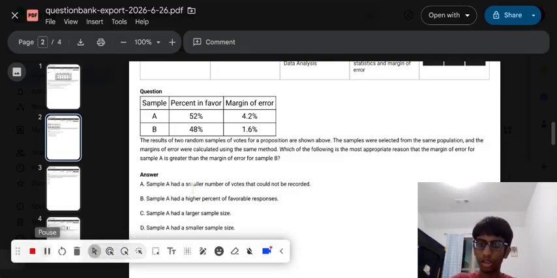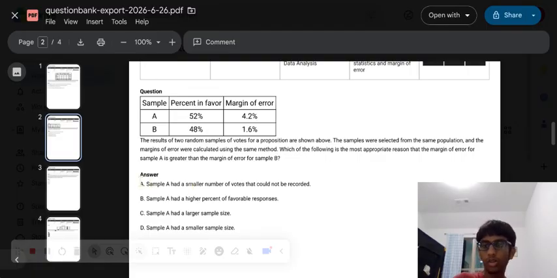If we look at the answer choices, we have A, sample A has a smaller number of votes that could not be recorded. B, sample A has a higher percentage of favorable responses. C, sample A has the largest sample size. And D, sample A has a smaller sample size.